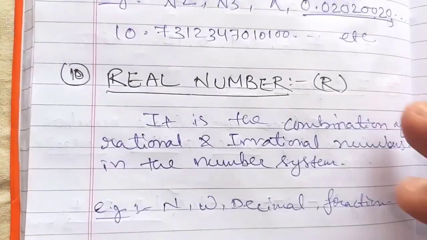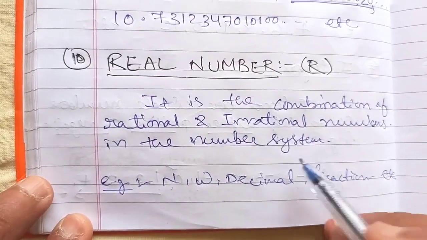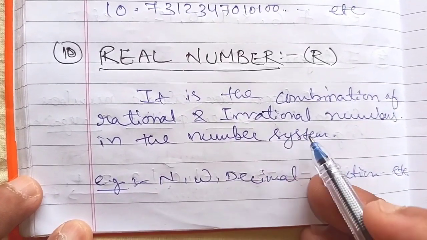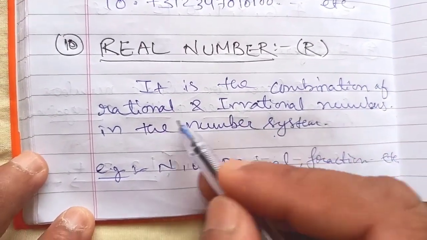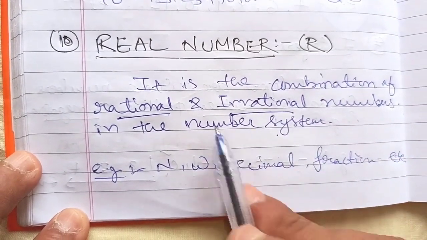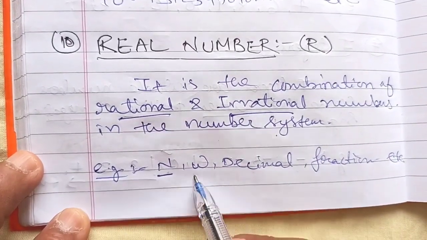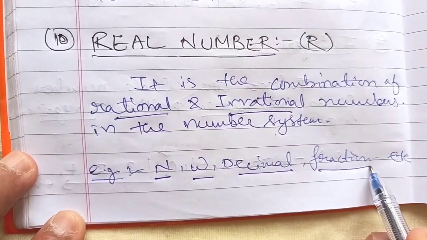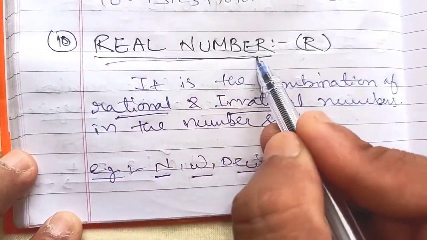Okay, last, real numbers. Real numbers you will discuss in the higher classes. Still I am explaining what real numbers are. It is the combination of rational and irrational numbers in the number system. In real numbers both rational numbers and irrational numbers will come. So these numbers are called real numbers. Like natural numbers are also real numbers, whole numbers are real numbers, decimal numbers are real numbers, and fractions can also be called real numbers. So all the number system comes under real numbers.